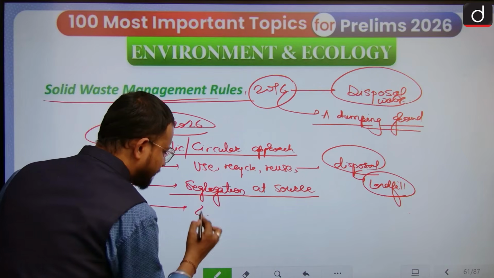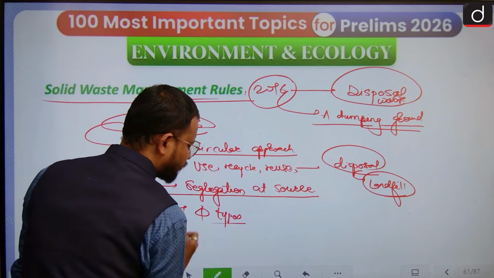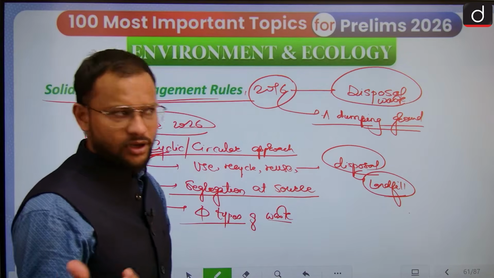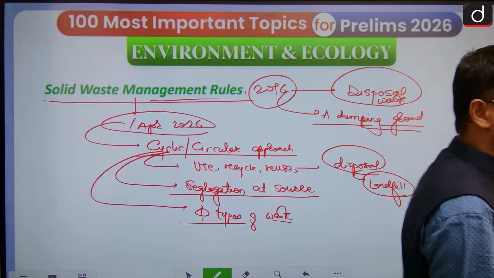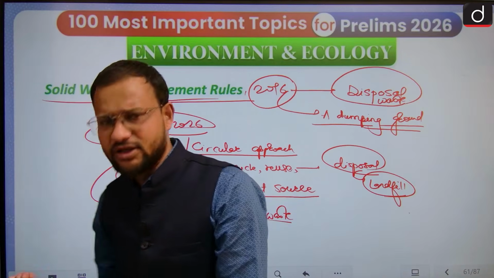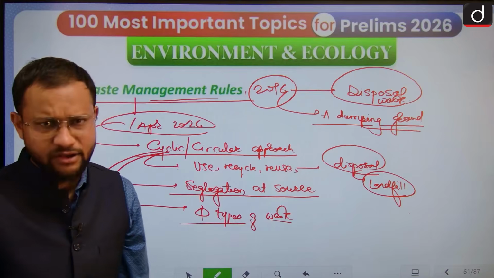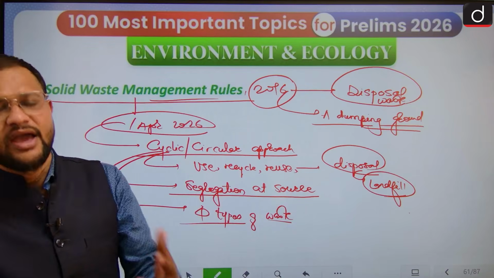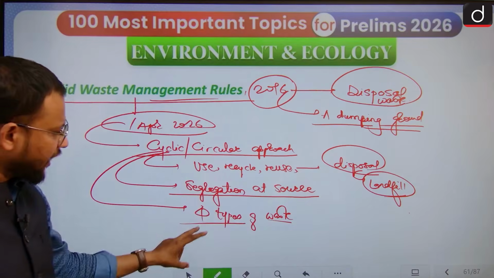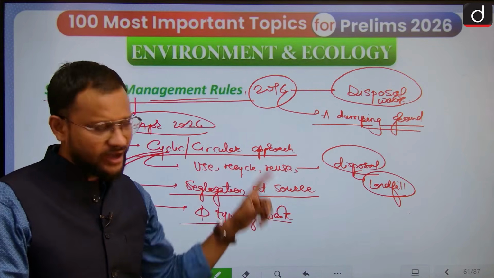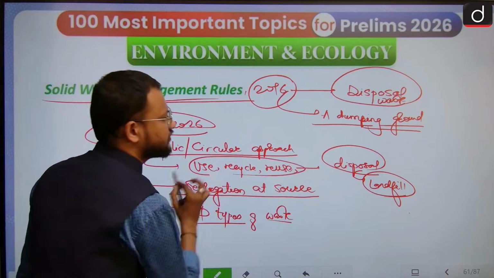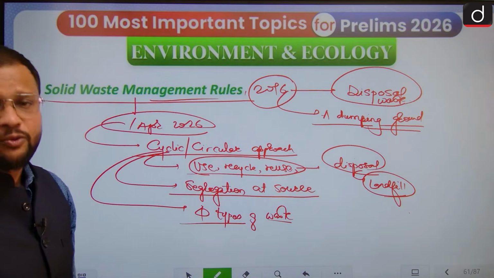Then 4 types of waste have been created. Wet waste by green, dry waste by blue, and sanitary waste, like sanitary pads or condoms. And hazardous waste also, under the red color. So 4 types of waste have to be created at the source only, and then you need to use them for either of these cases, and at the last for disposal.